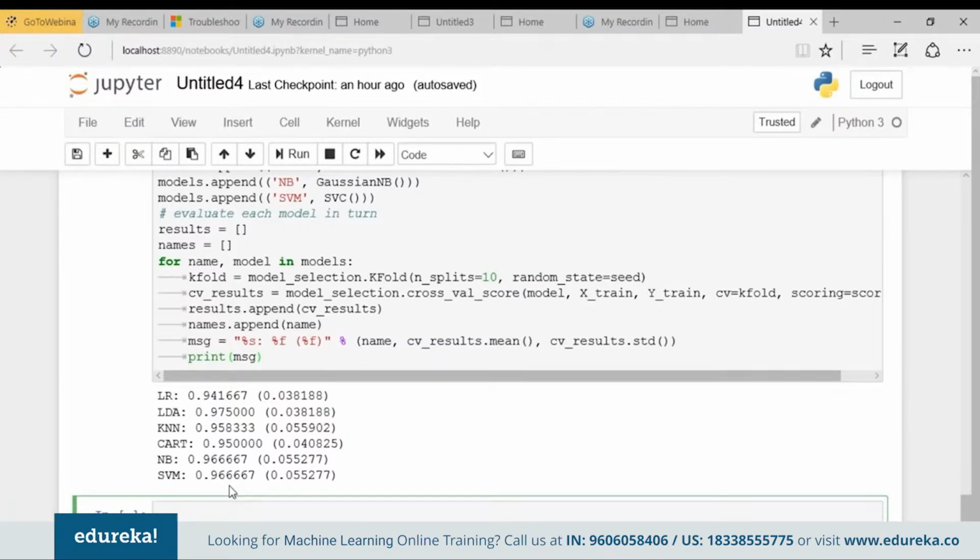Now we want to get an idea of the accuracy of the model on our validation set or the testing data set. So this will give us an independent final check on the accuracy of the best model. It is always valuable to keep a testing data set in case you made an overfit to the training data set or you made a data leak. Both will result in an overly optimistic result. Okay. You can run the LDA model directly on the validation set and summarize the result as a final score, a confusion matrix, and a classification report.